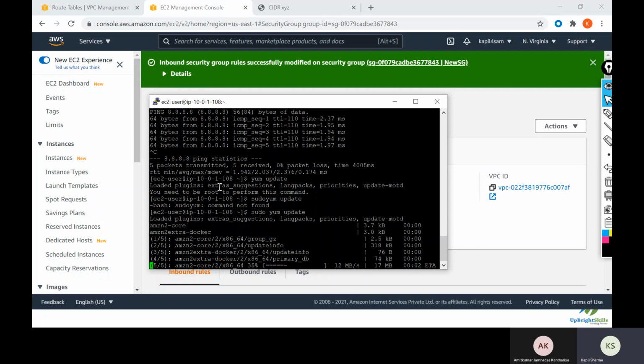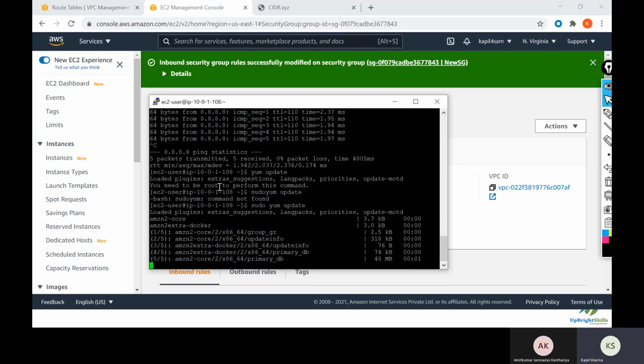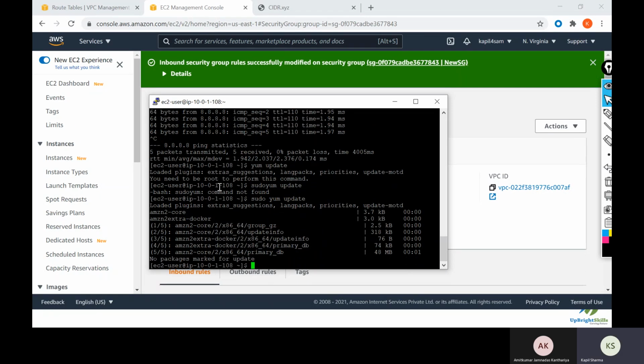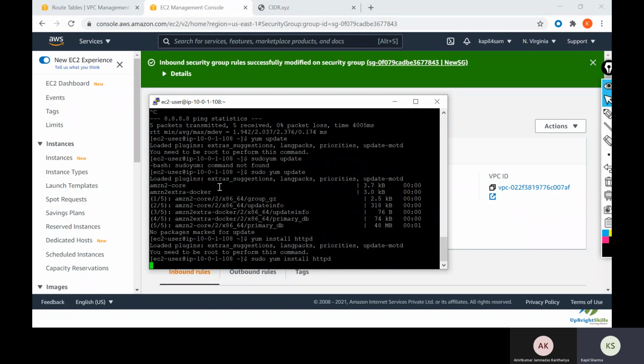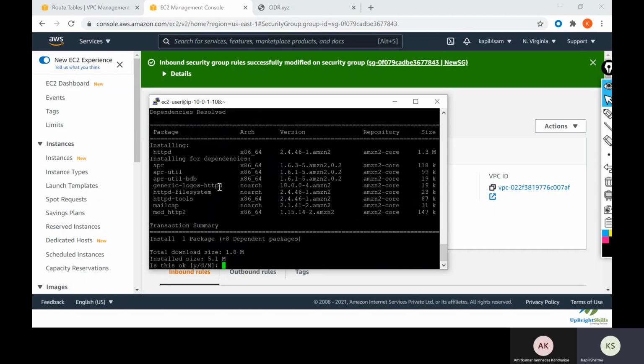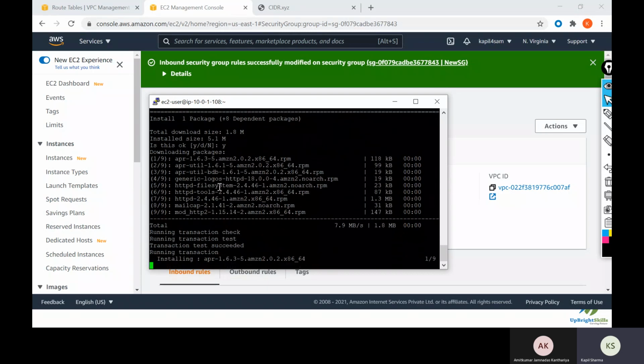Yum update, and here you can see it is able to communicate with the internet, right? You can yum install httpd, mysql, whatever you want to install. You should be able to install. You need to write sudo. Here you can see I'm able to install that, right?